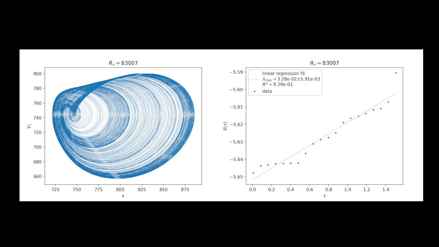One of them is the Wolf algorithm, which I have failed to understand. Another one is Kantz's algorithm, which I have used. Here is the computed maximal Lyapunov exponent, where the maximal Lyapunov exponent is the slope of the line in the right figure. On the left side is a phase portrait of collected data under certain conditions, for which the Lyapunov exponent is calculated.